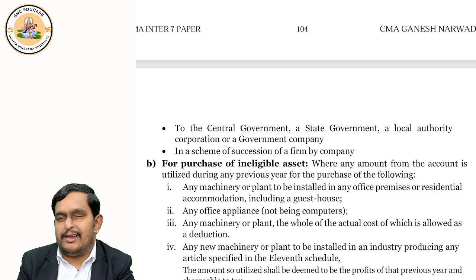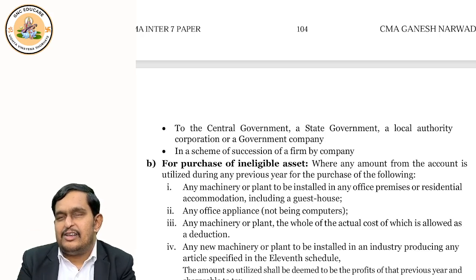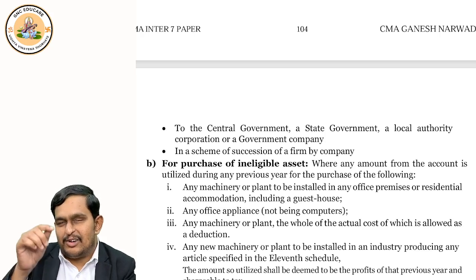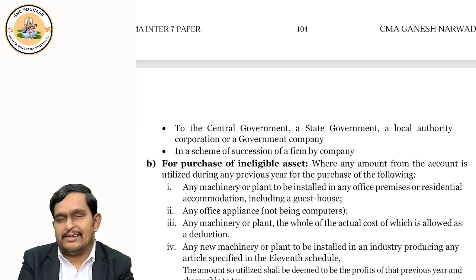And obviously, because you sold the capital asset, capital gain income will also arise on that. This you should understand. Of course, I did not write the capital gain concept here in these notes, but because it is a capital asset that is transferred, capital gain will arise, and we'll discuss that in the capital gains chapter in detail. Okay. Now we completed eligible asset.